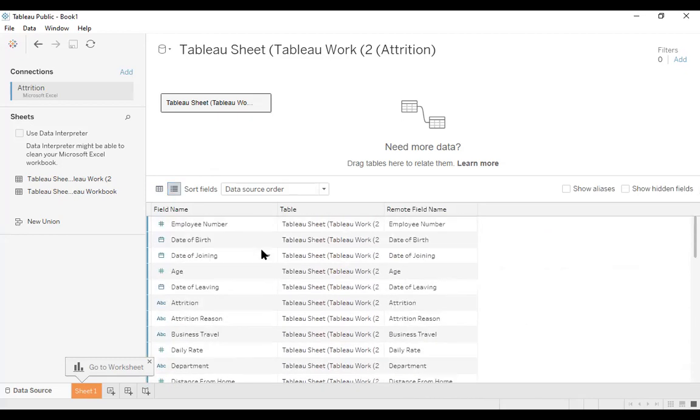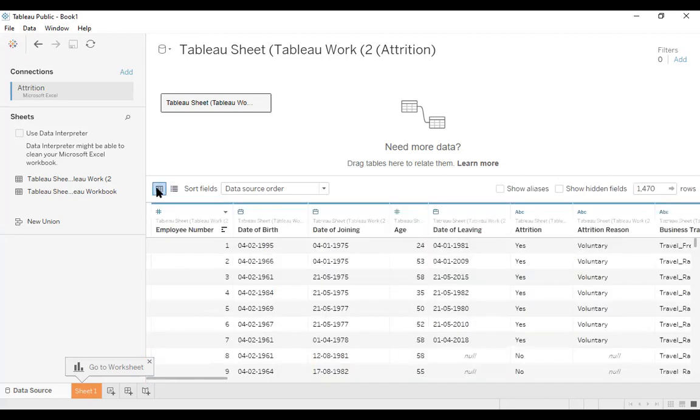So this is the table that is connected, and this is the remote field name. We can create a remote field name or create an alias. There may be some fields that are hidden, so you can show the hidden fields. It will show all the hidden fields also.